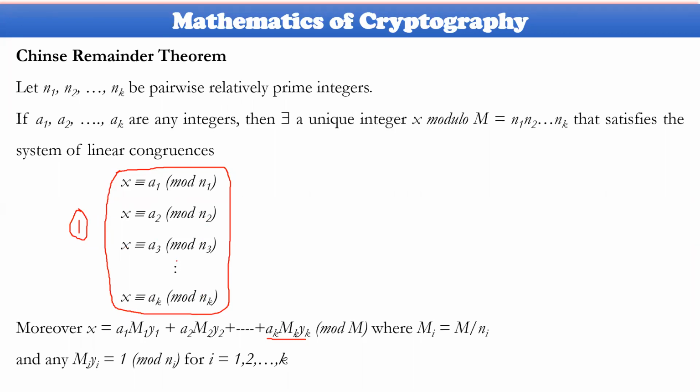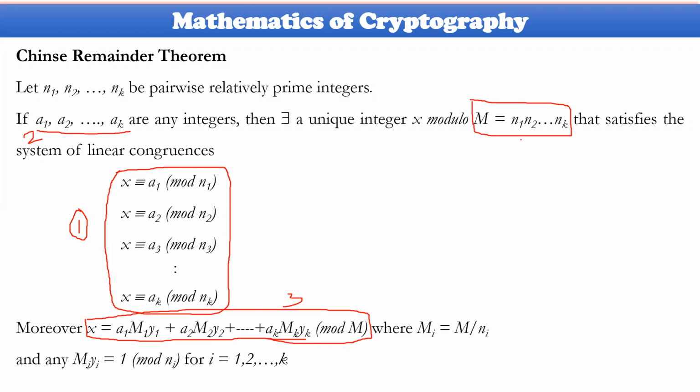The second point is, what are a1, a2, a3? Are they positive integers or not? You need to identify that. The third point is how you calculate the value of x; it is calculated like this. The fourth point is how you calculate the m value, not x modulo m, just the m value.